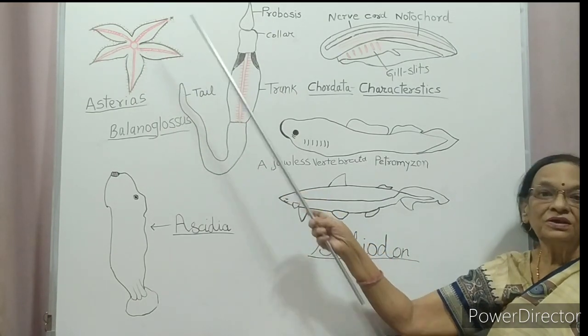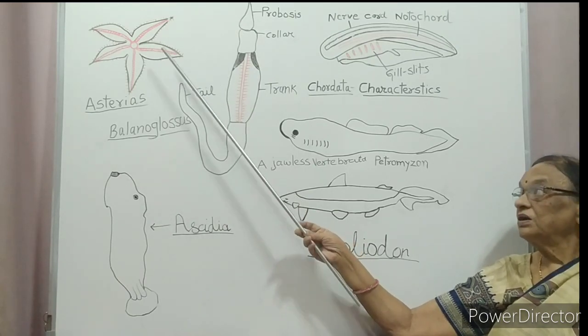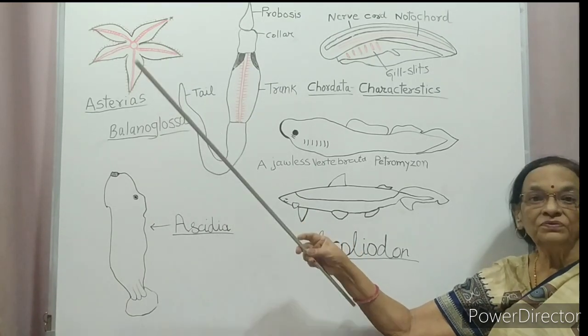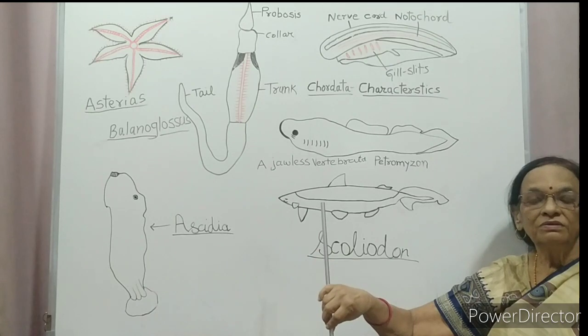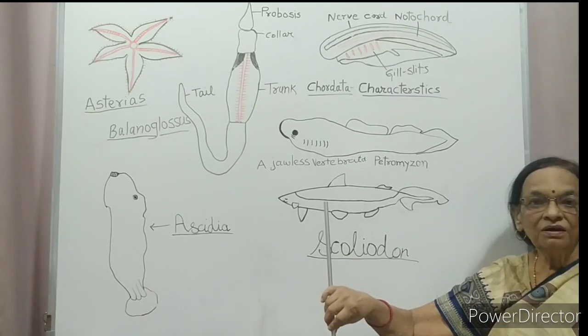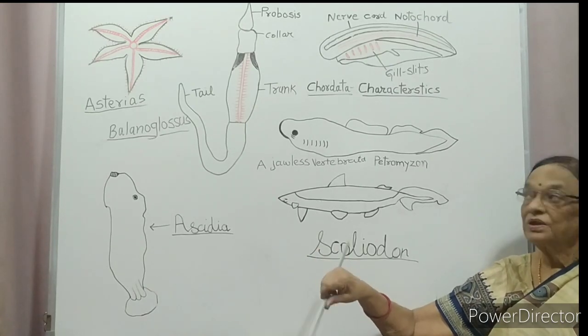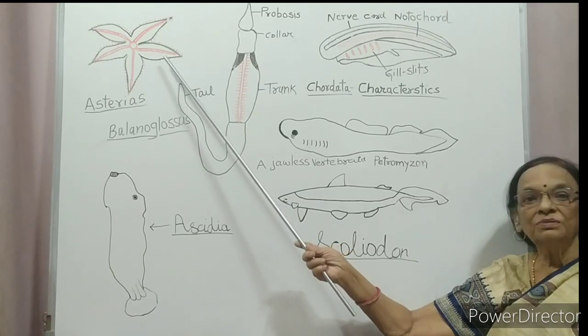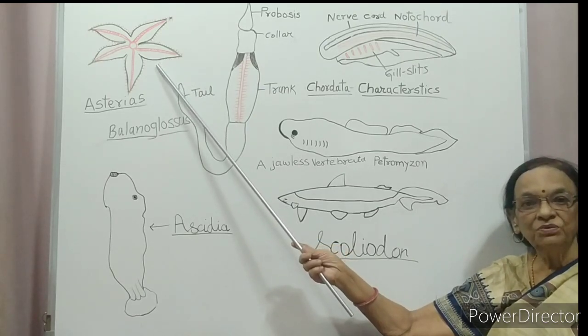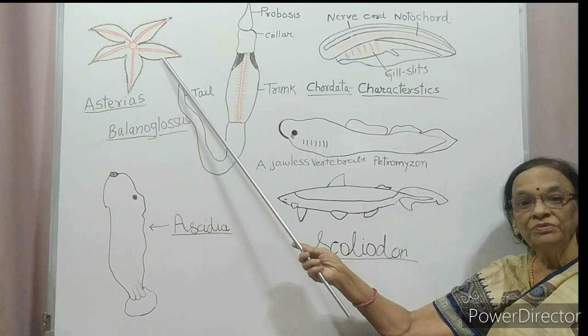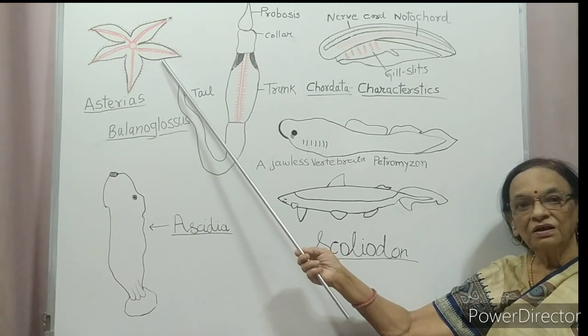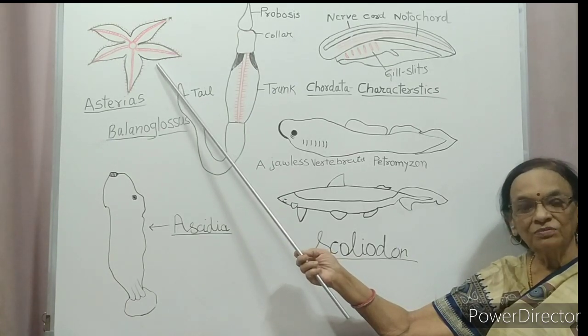Mouth is in the center. What is the specialty of starfish? They have tremendous power of regeneration. If any arm of a starfish is broken, a new arm develops in place of the broken arm.